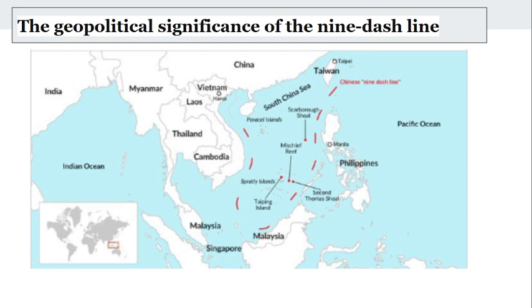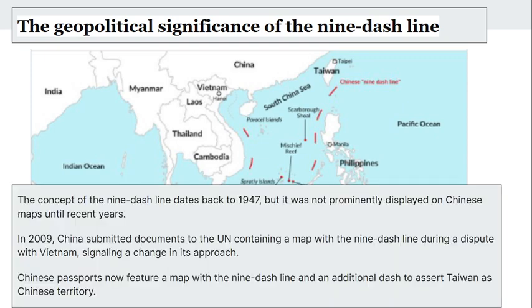Now coming to the geopolitical significance of the nine dash line. Although this concept dates back to 1947, it was not given much prominence on Chinese maps for a long time. Even today, Chinese passports feature a map with the nine dash line, because it symbolizes China's claims over the South China Sea. Despite its visibility, there remains significant ambiguity surrounding the precise implications of the nine dash line.